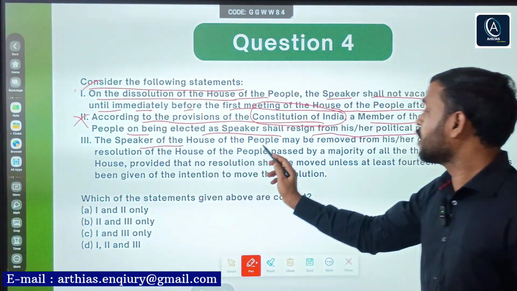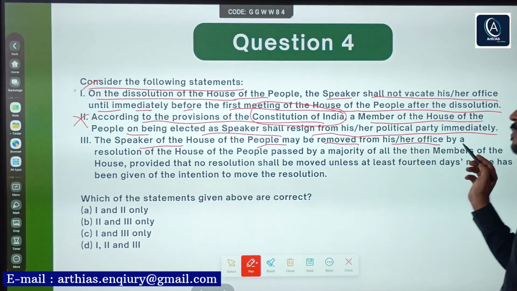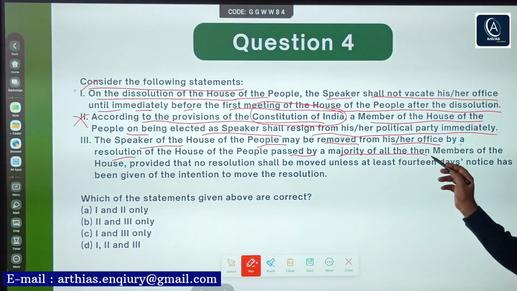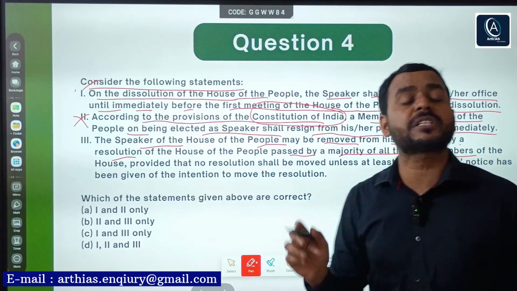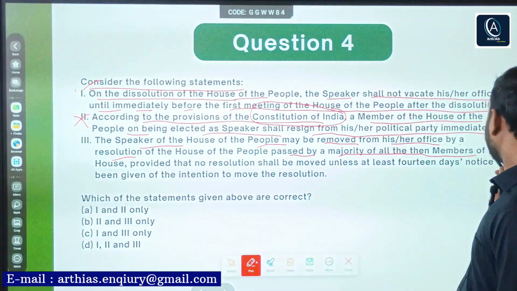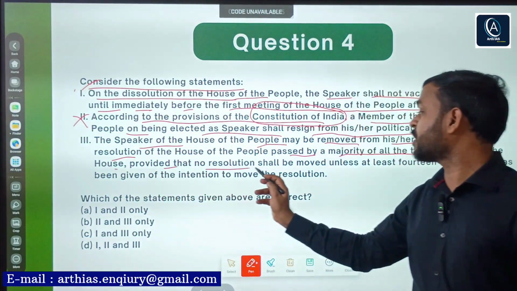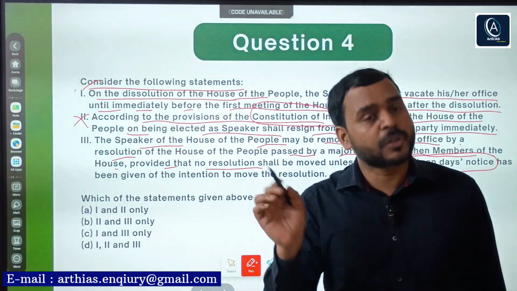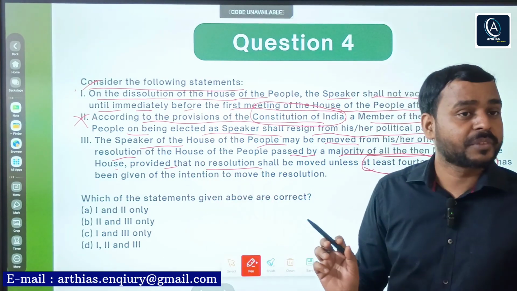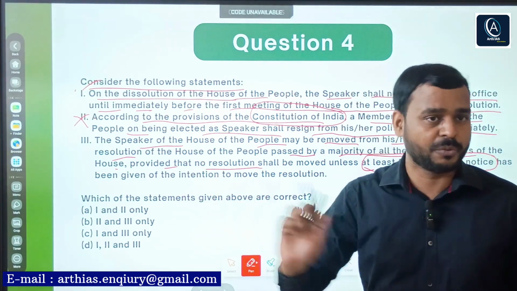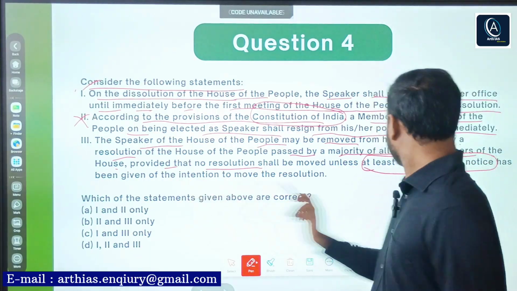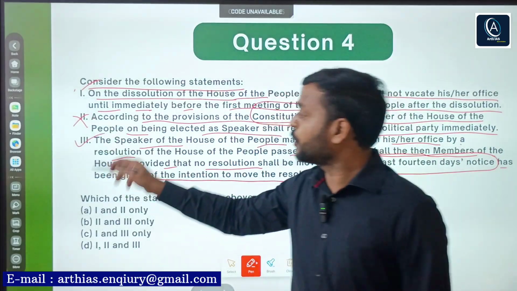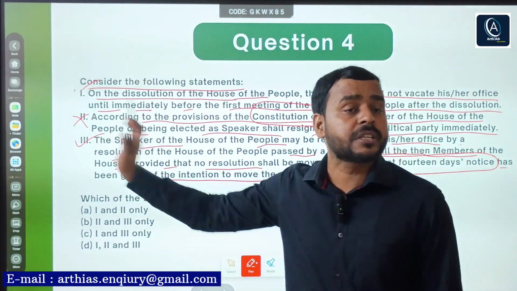Third, Speaker of the House of the People may be removed from his or her office by a resolution, obviously, of the House of the People passed by a majority of all the then members. Majority of all the then members means effective majority of the House, provided that no resolution shall be moved unless at least 14 days notice. Yes, prior notice of 14 days must be given to the Speaker that a resolution is going to be passed against you, right? Has been given of the intention to move the resolution. So this is correct.